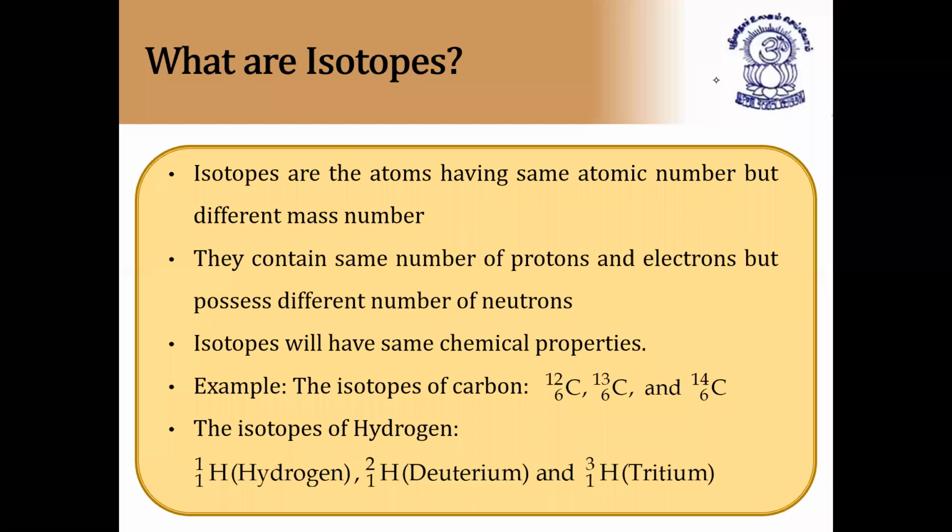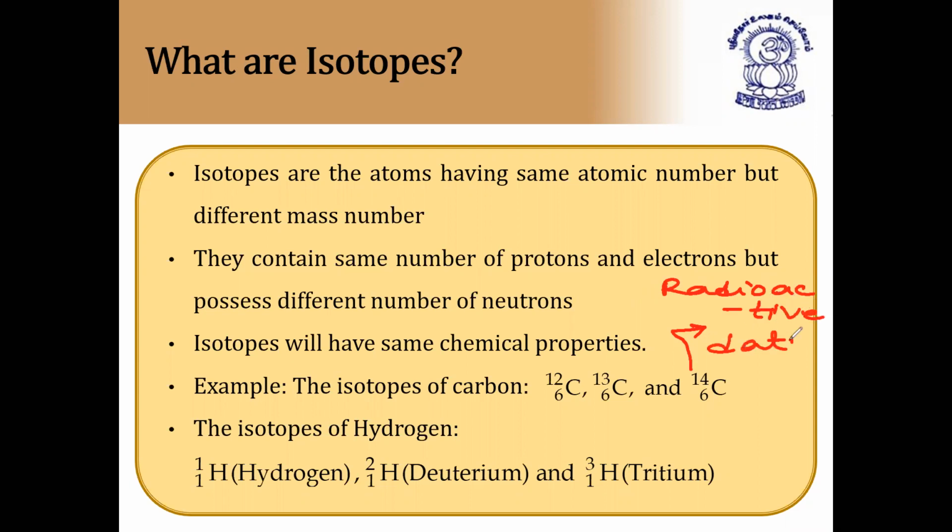You can also note this down in your classwork. Carbon 14 isotope is used for radioactive dating. Radioactive dating means we can say about the age of fossil fuels, the age of rocks, etc. That is called radioactive dating. And carbon 12, we already know, is used as the reference for the mass of all elements.